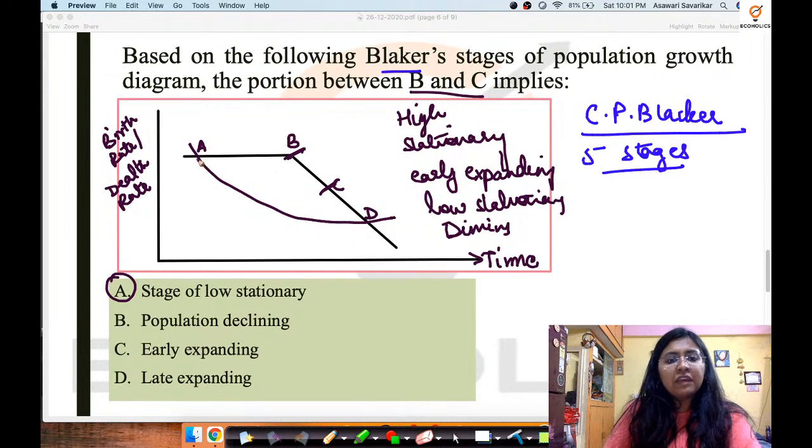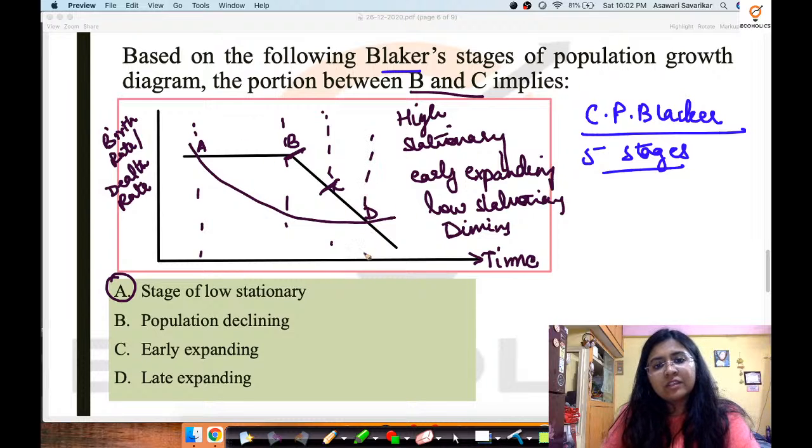Now if we faintly make some stages, definitely the position B over here would tell us this is the last one.